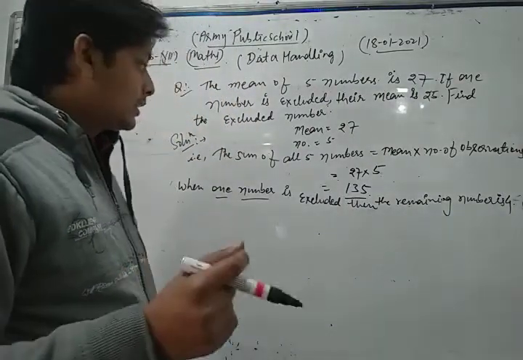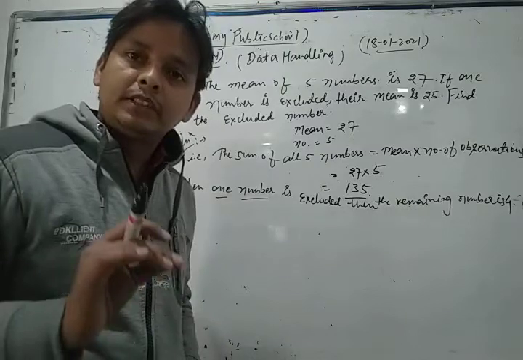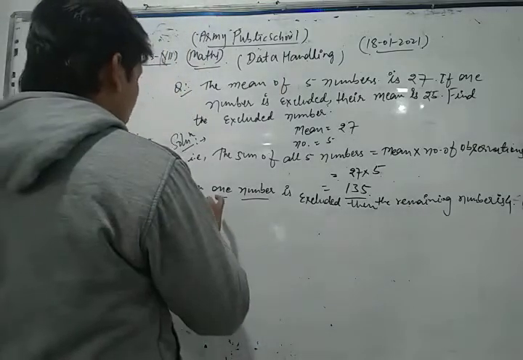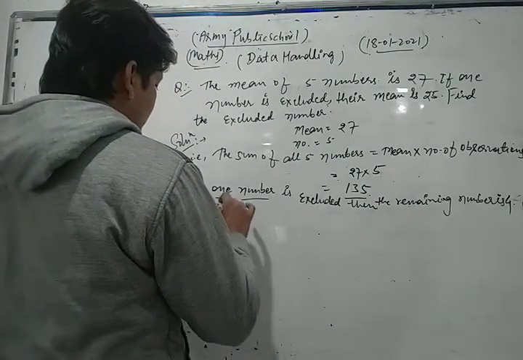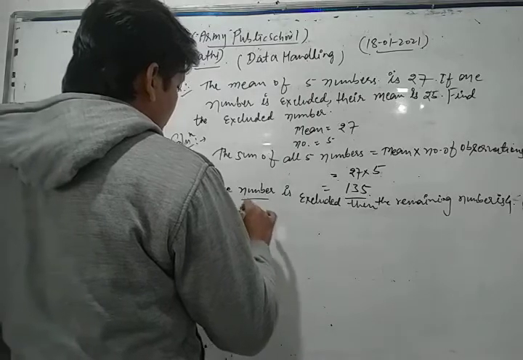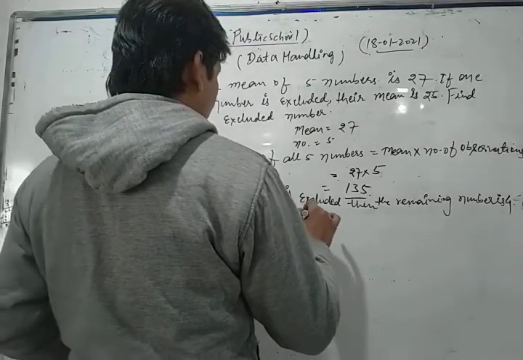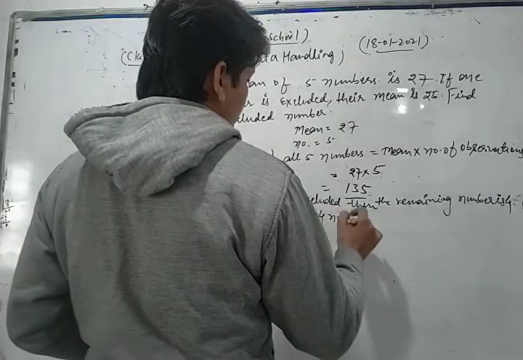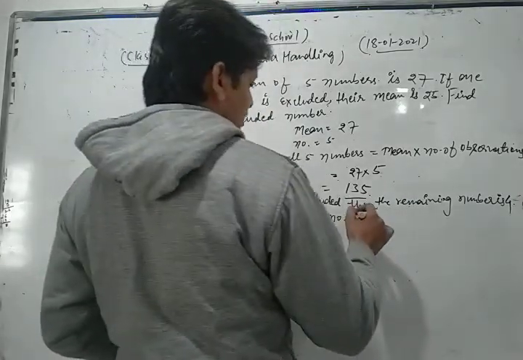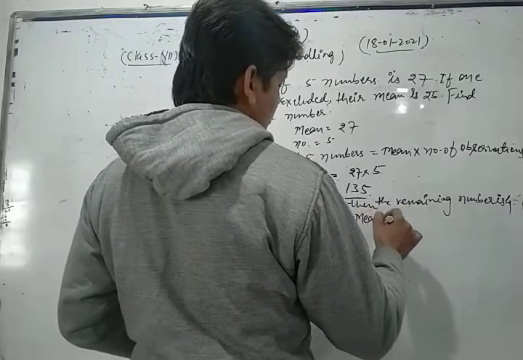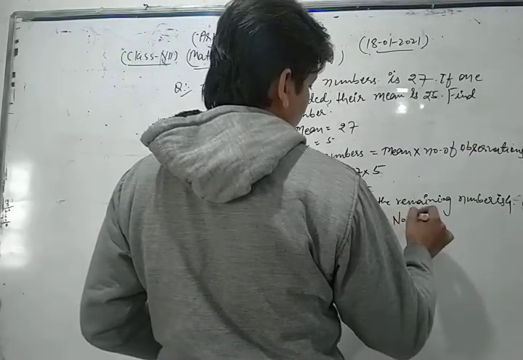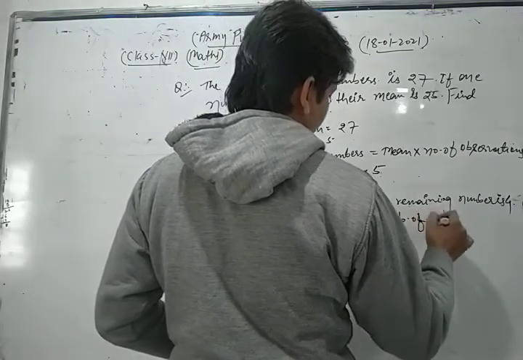Thus the sum of the remaining four numbers is mean into number of observations.